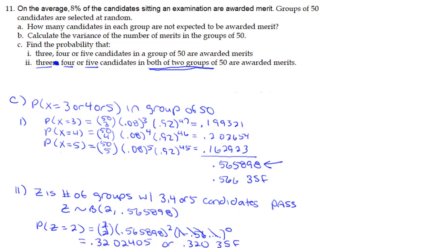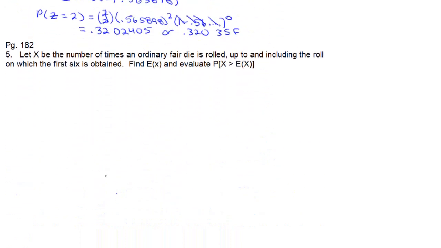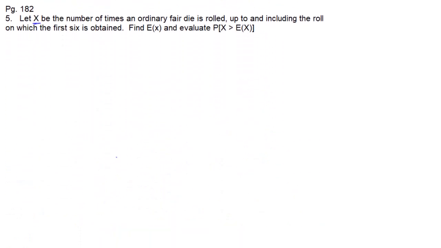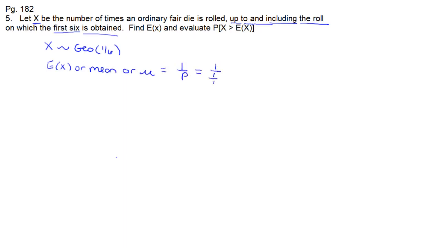All right, let's look at the next one. On page 182, number 5, it says let X be the number of times a normal die is rolled up to and including the first roll in which a 6 is obtained. This is a geometric distribution. The probability of getting a 6 is 1/6. In order to find the expected value, it's going to be 1 over the probability of success, or 6.